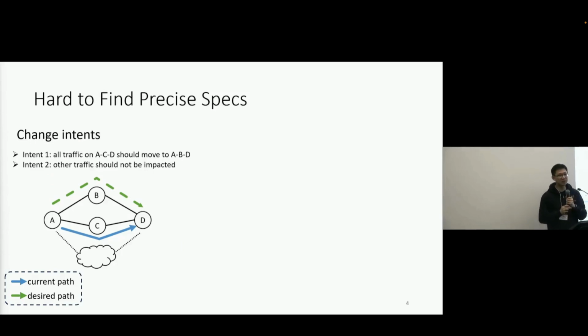To illustrate, let's consider this simple example. Let's assume the operators want to make a change to the network, such that the traffic on the path ACD, as shown in blue, will be moved to the path ABD, shown in green. And meanwhile, the forwarding path of other traffic should not be impacted, meaning they should stay the same. So let's imagine we want to specify these kinds of intent in single snapshot verification abstraction.